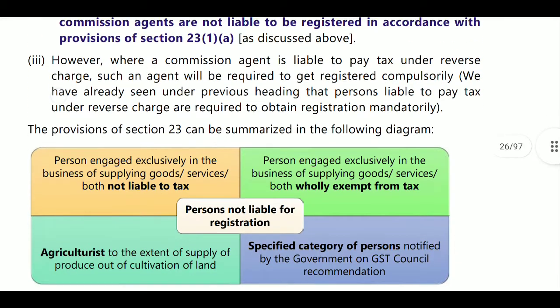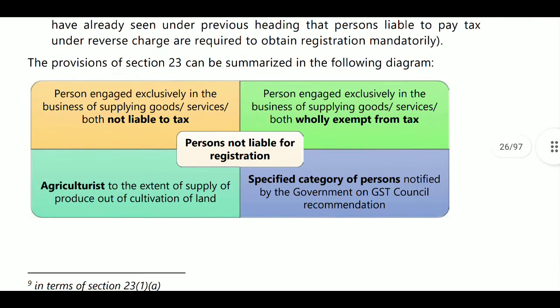Next, section 23 summarized. Who are the persons not liable to registration? There are 4 persons. One is a person engaged exclusively in the business of supplying goods or services, or both, not liable to tax, and a person engaged exclusively in the business of supplying goods or services, or both, wholly exempted from tax. If your goods are not liable to tax, then you do not get registration.